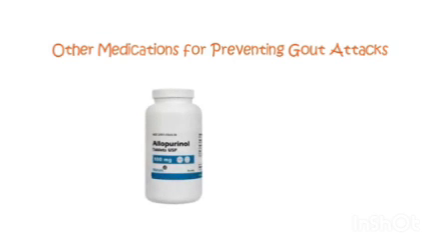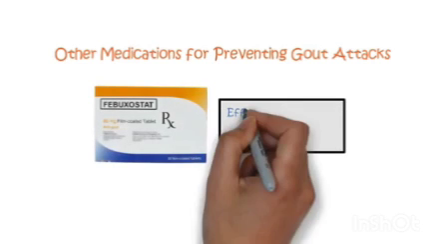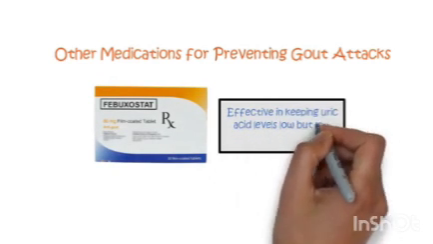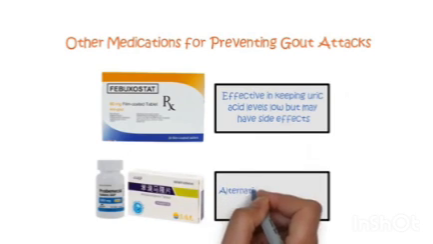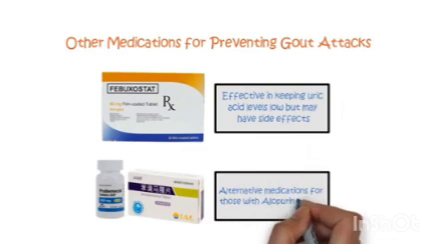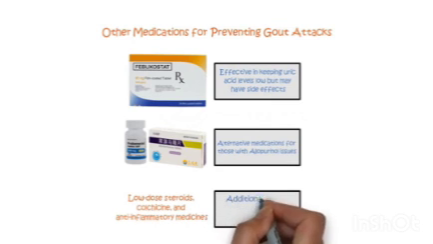Other medications for preventing gout attacks. In cases where allopurinol isn't suitable, other options are available, including febuxostat, effective in keeping uric acid levels low but may have side effects. Probenecid and benzbromarone are alternative medications for those with allopurinol issues. Low-dose steroids, colchicine, and anti-inflammatory medicines are additional choices to prevent gout attacks.